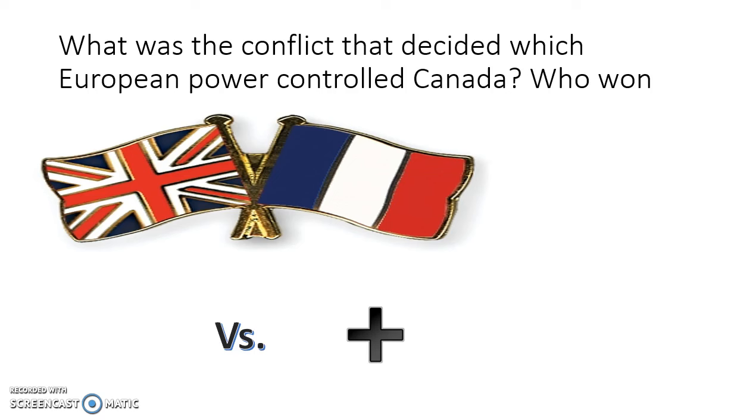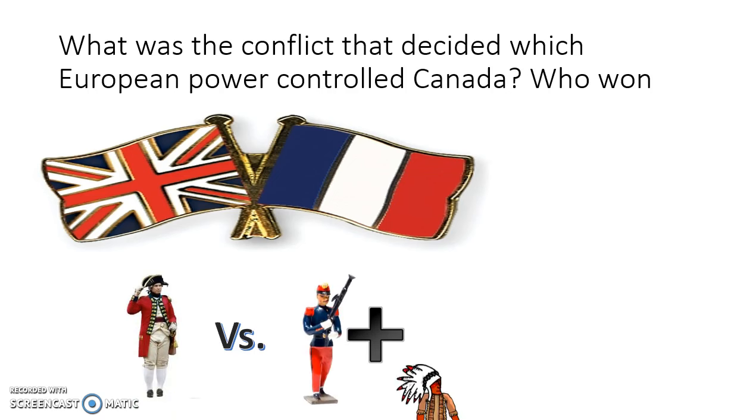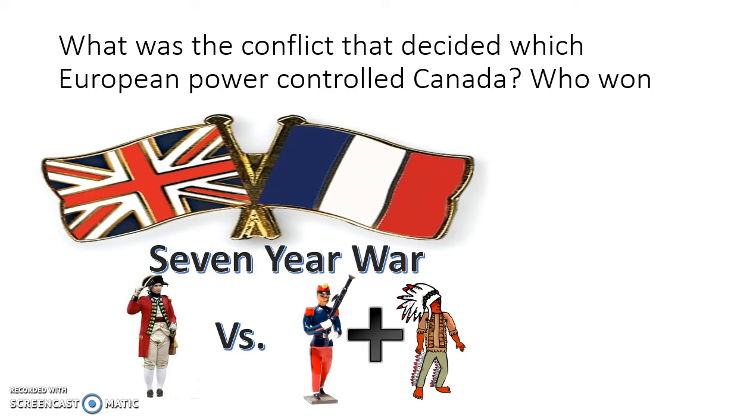What was the conflict that decided which European power controlled Canada? And who won? Many of you might know it as something called the French and Indian War, but it's also called the 7-Year War. It actually lasted a little longer than 7 years, but officially when they declared it and ended it, they call it the 7-Year War.